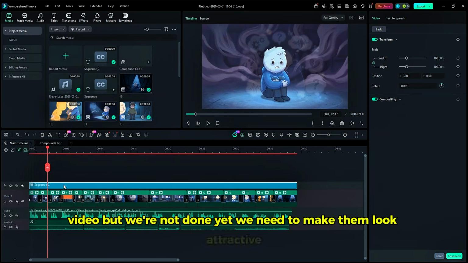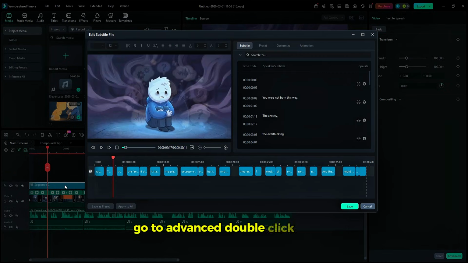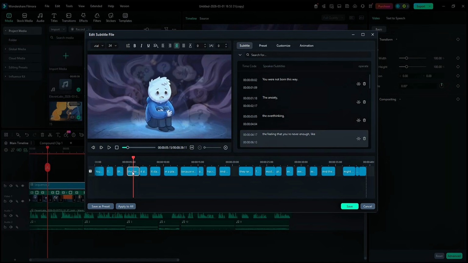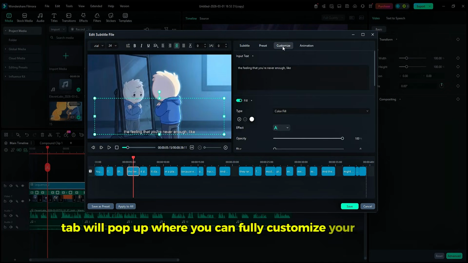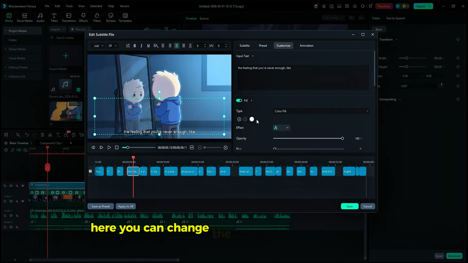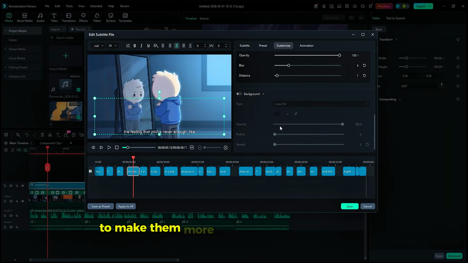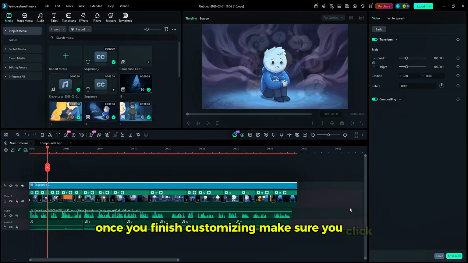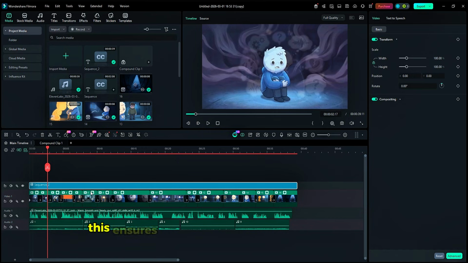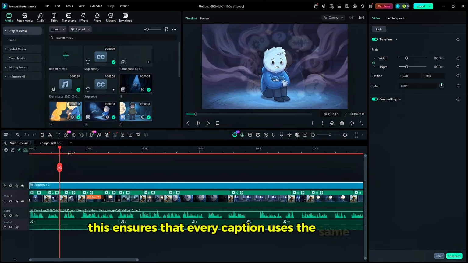We need to make them look attractive. Go to advanced, double click on any caption and a settings tab will pop up where you can fully customize your captions. Here, you can change the font, color, stroke, shadow, and overall style to make them more engaging and professional. Once you finish customizing, make sure you click Save to All. This ensures that every caption uses the same style.